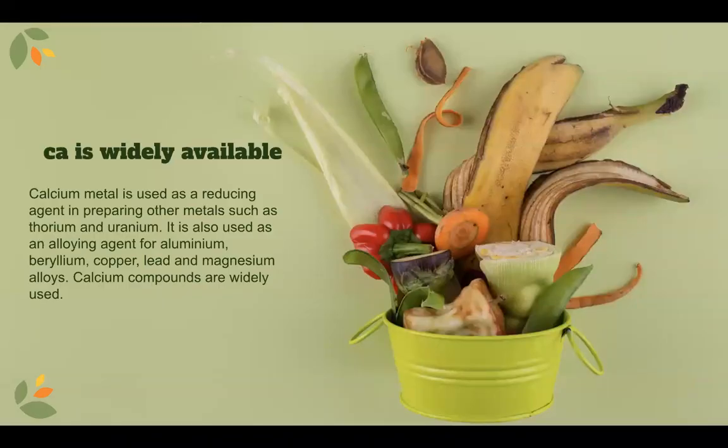Calcium is widely available. Calcium metal is used as a reducing agent in preparing other metals such as thorium and uranium. It is also used as an alloying agent for aluminum, beryllium, copper, lead, and magnesium alloys. Calcium compounds are widely used.